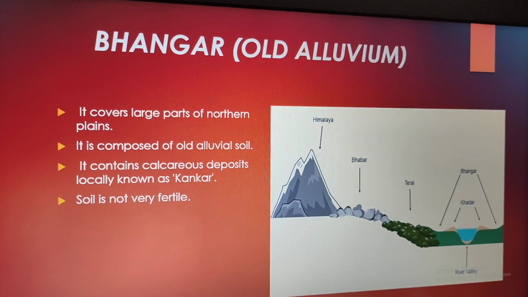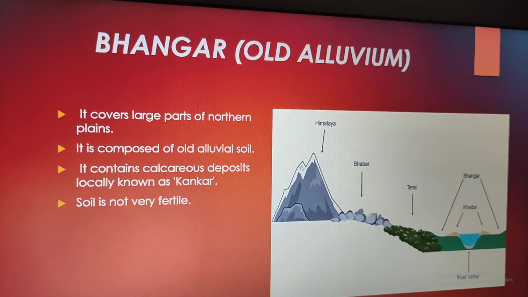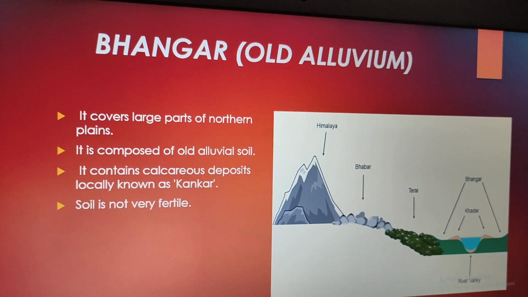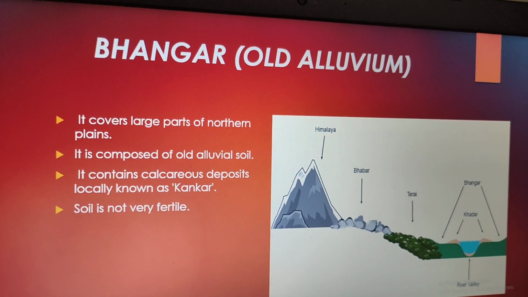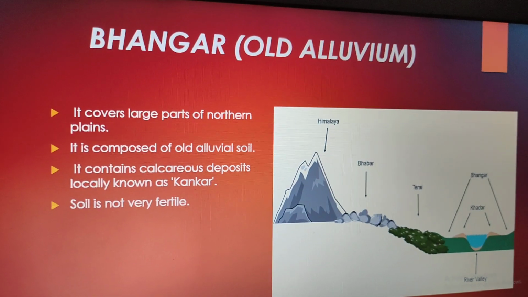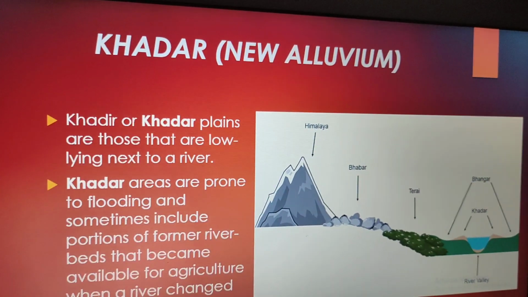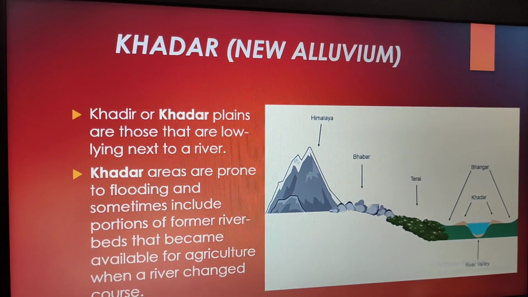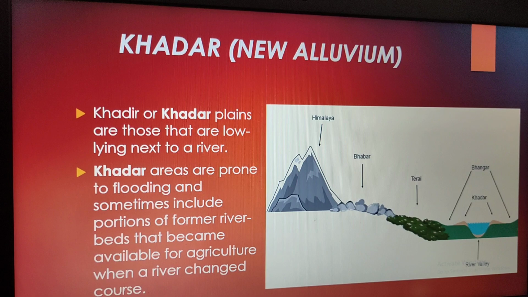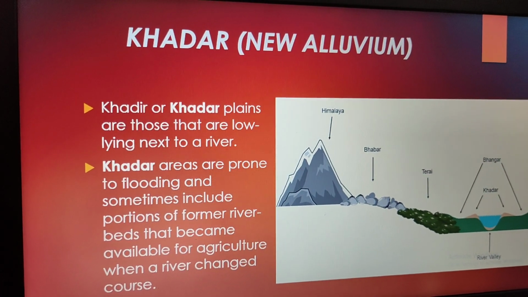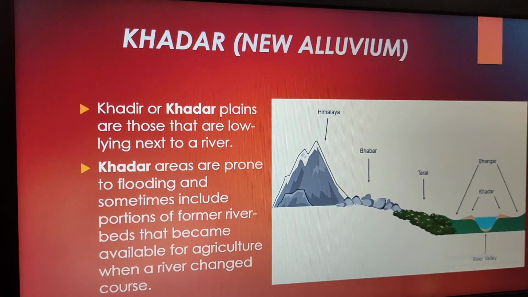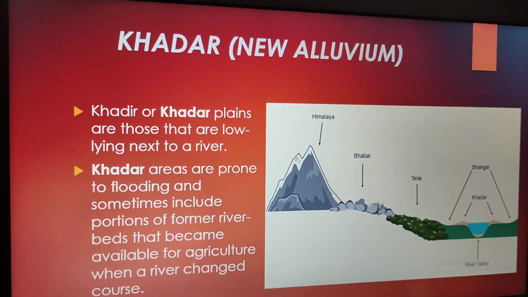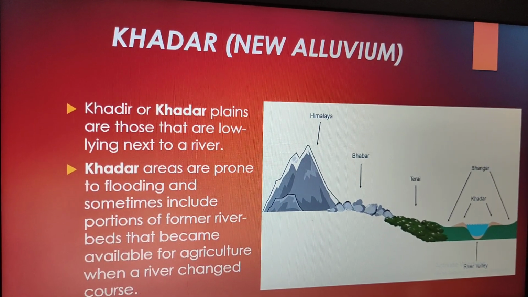Now Bhangar, old alluvium. It covers large parts of the northern plains. It is composed of old alluvial soil. It contains calcareous deposits locally known as kankar. Soil is not very fertile, and the reason I have already told you. Khadar plains are those that are low lying next to a river. Khadar areas are prone to flooding and sometimes include portions of former river beds that become available for agriculture when a river changed course. Fine.